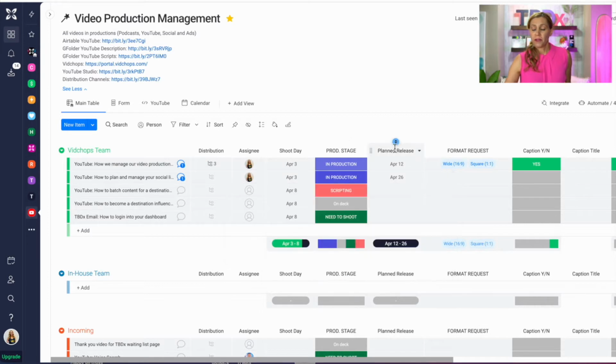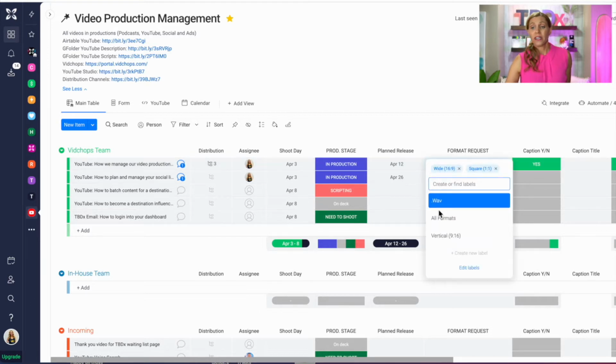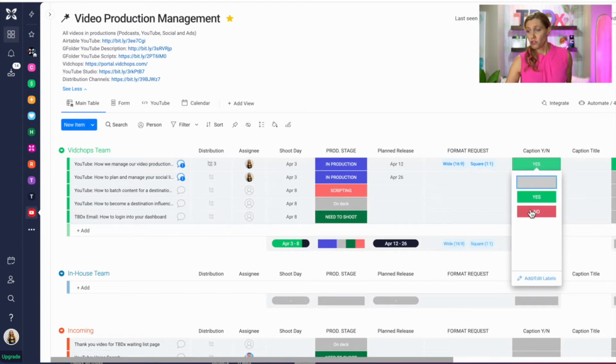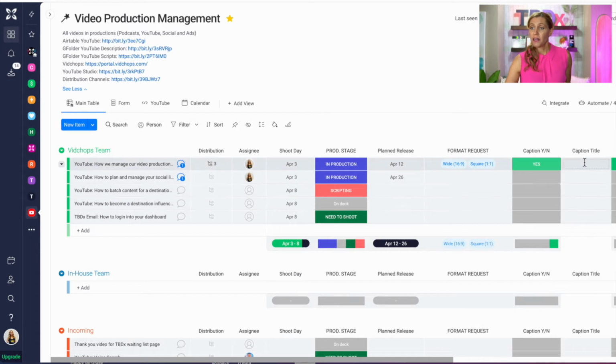Then we have a planned release column, a format request column that we created. So what format do you want the video in? So we can let our team know, a vertical, a 16:9, or square. And then we're gonna have the caption. Does this video have a caption? Yes or no? So you just choose. If it doesn't, just no. If it does, yep. And then does it have a caption title? We would actually drop it in the box here, what the title of that caption is gonna be.